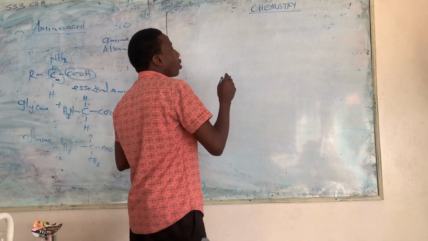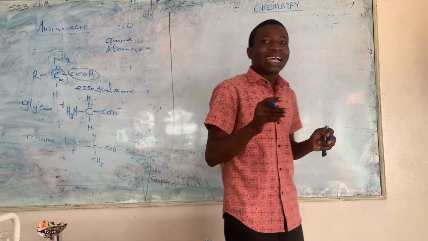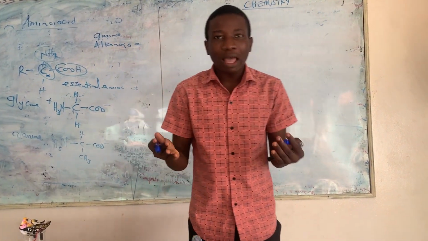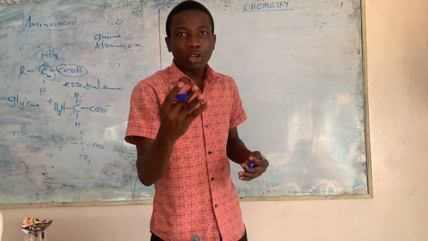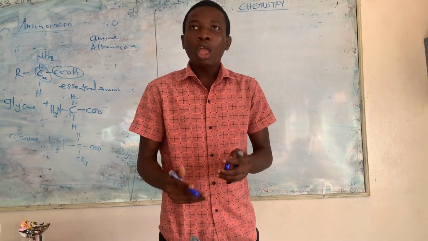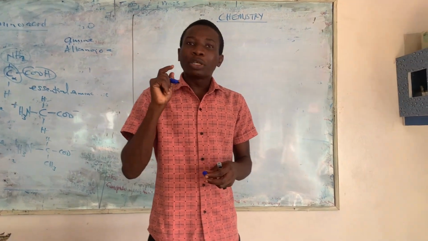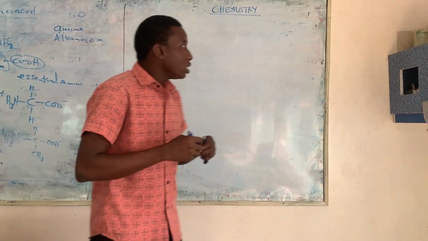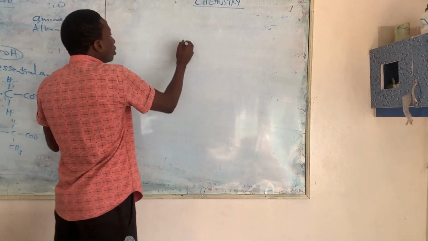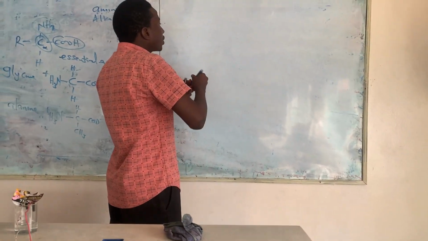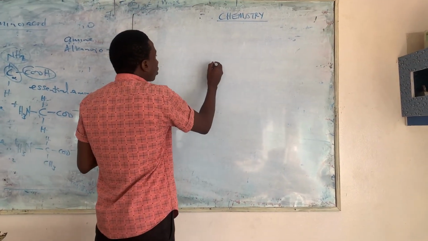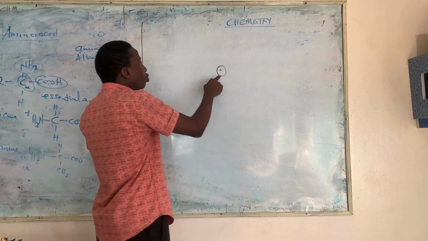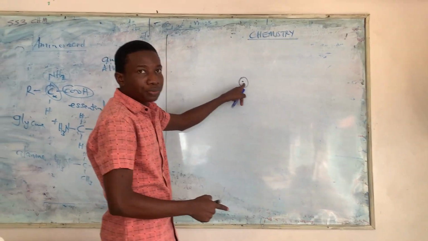So now, these elements, they are divided into metals, metalloids, and non-metals. Now, we have what we call the atomic shell. Normally, the first shell of an atom in an atomic shell, always we have something like this which is called the first shell.